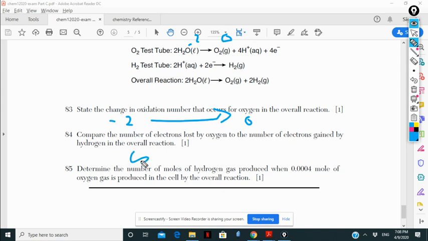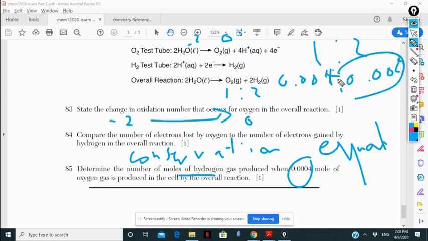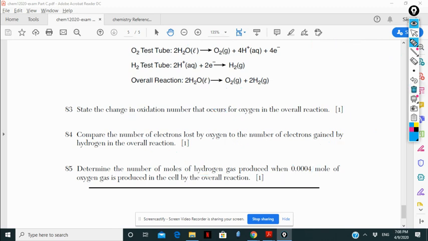We have conservation, which means I have an equal number. Determine the number of moles. Now I'm going to the overall equation. The ratio is 1 to 2. So if I have 0.004, the other one must be 0.008. So the answer is 0.008.